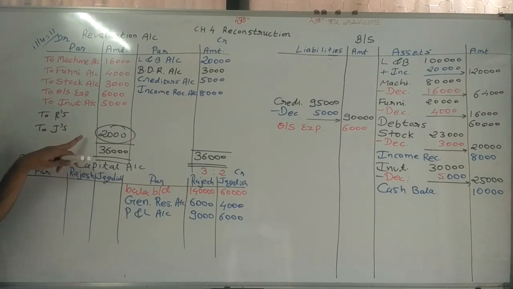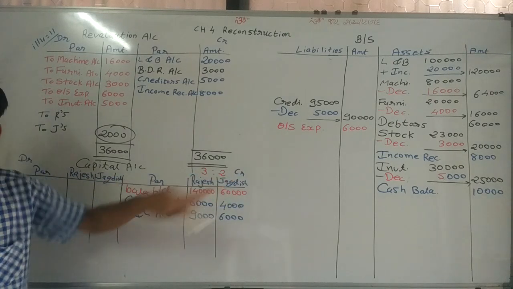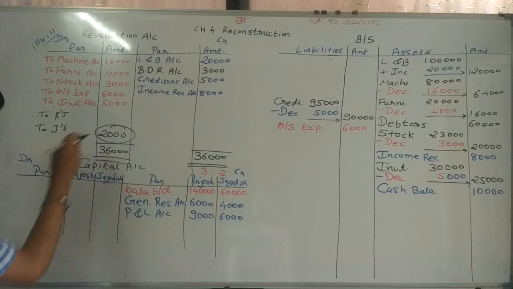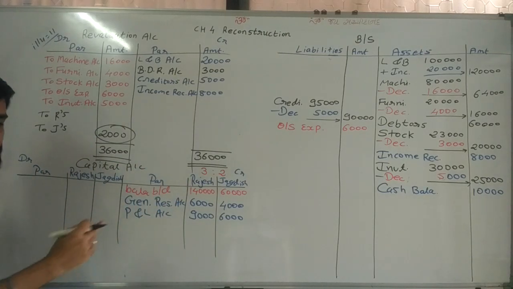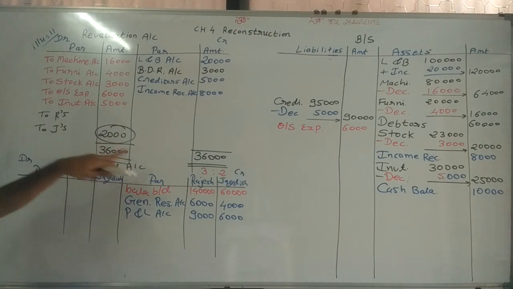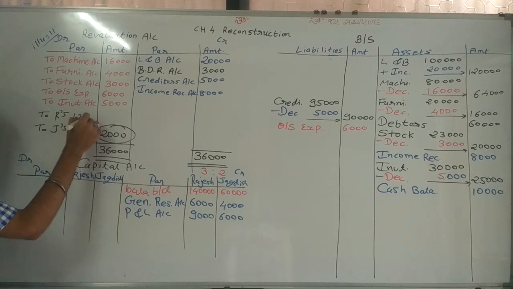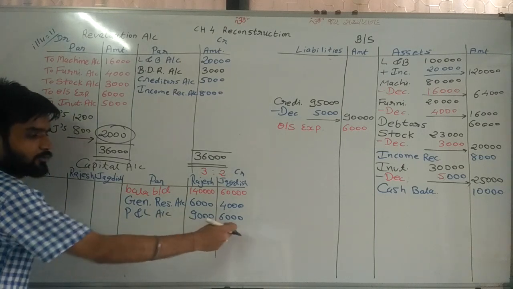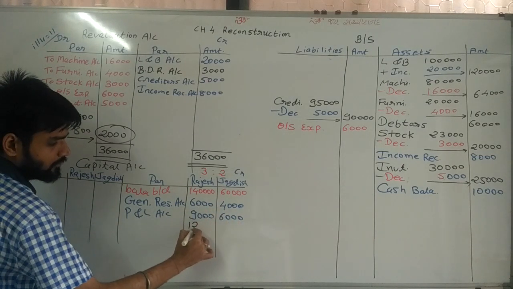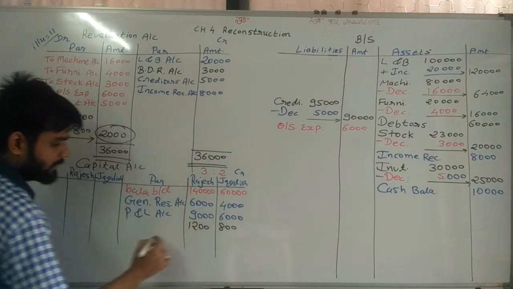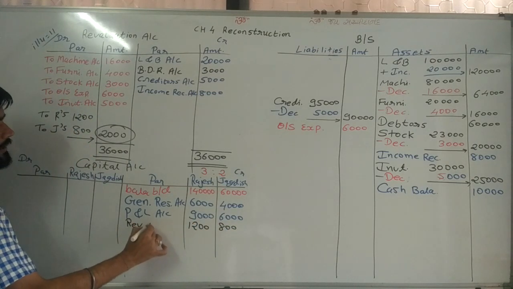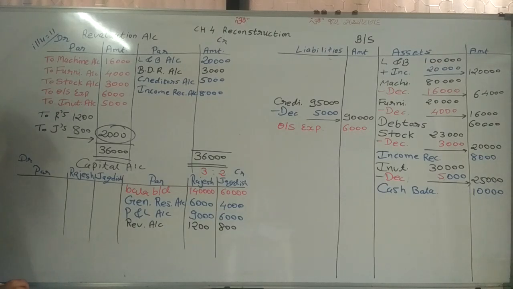Now 2,000 rupees is distributed in the ratio of 3:2. So 3:2 ratio, 2,000 into 3 divided by 5. Same way 2,000 into 2 divided by 5, you will get 1,200 and 800 rupees. This 1,200 and 800 is distributed among the partners, 1,200, 800. And here we are writing revaluation account.